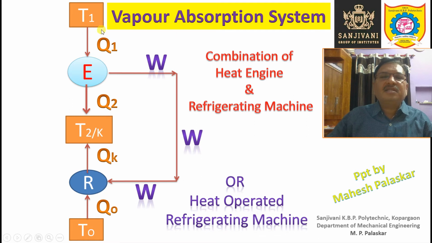So this combined device can be called the heat operated refrigerating machine, because the energy which we are supplying to this total device is only the heat energy, that is Q1, right? We are not supplying this work W. This work W is coming from the system itself, and that is utilized by the system itself.